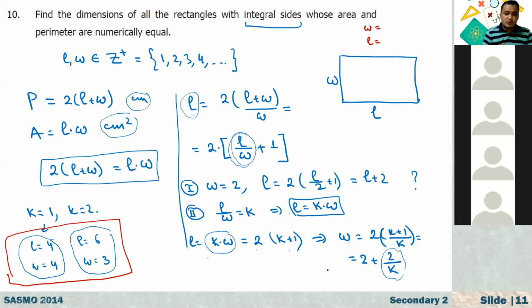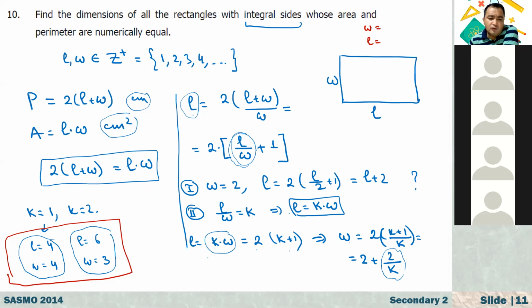Arad, I think there's no solution. Because here, this 2 plus 2 over K is an integer only when K is a factor of 2. How many factors does 2 have? Only 2, 1 and 2. It doesn't have any other factors, otherwise it will not be an integer. That's why we have only 2 possible answers.